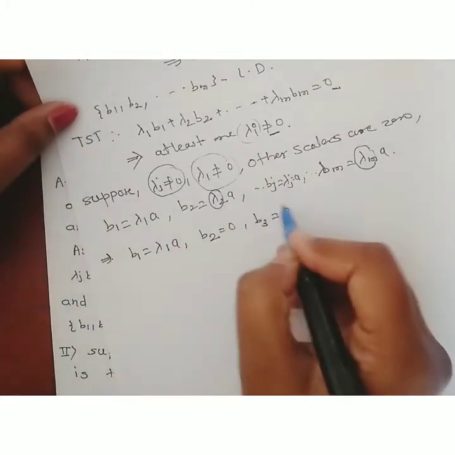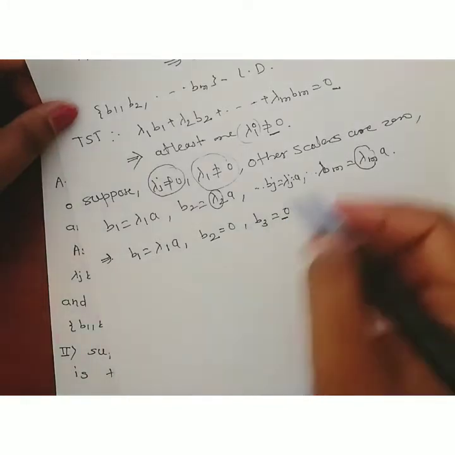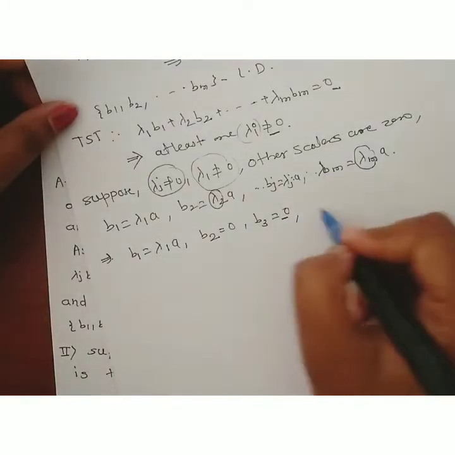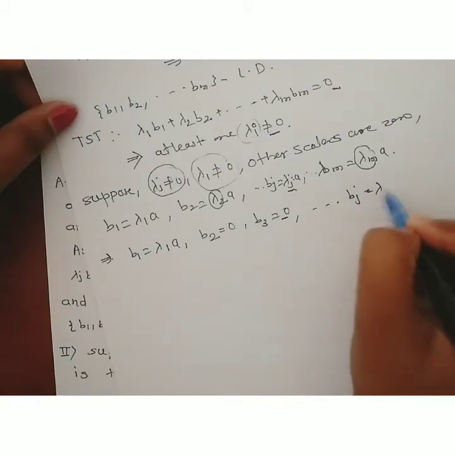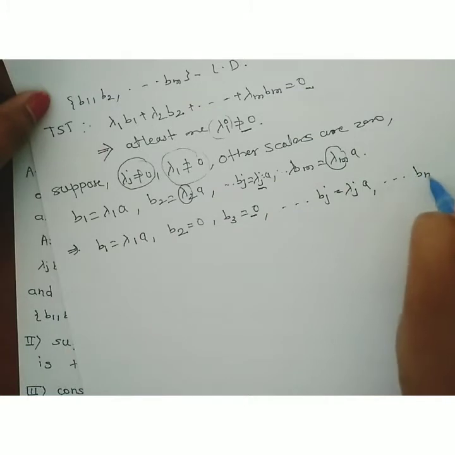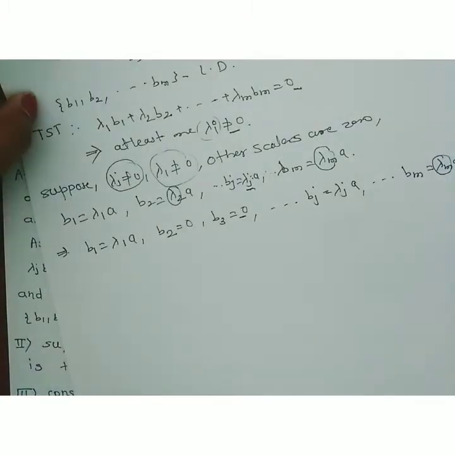Again, b3 is lambda 3 into a, which is again 0 since lambda 3 is equal to 0, and so on. bj, where lambda j is non-zero, is equal to lambda j into a, up to the last vector bm, which is equal to lambda m into a. Since lambda m is 0, this is also equal to 0.